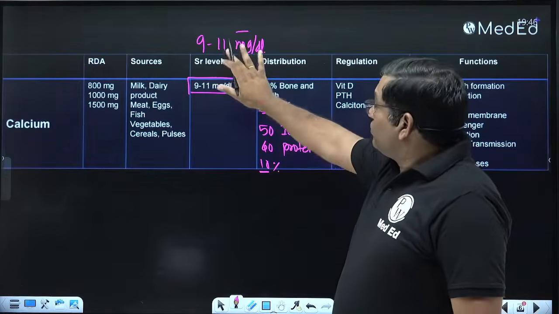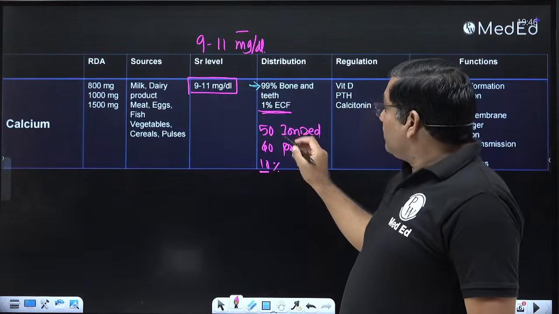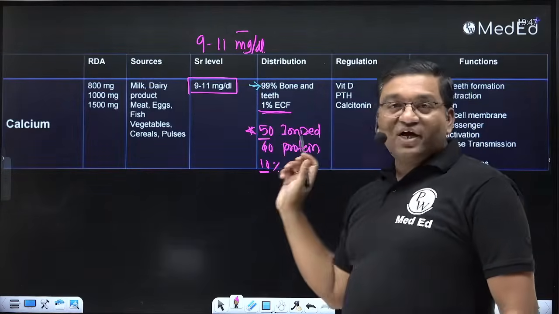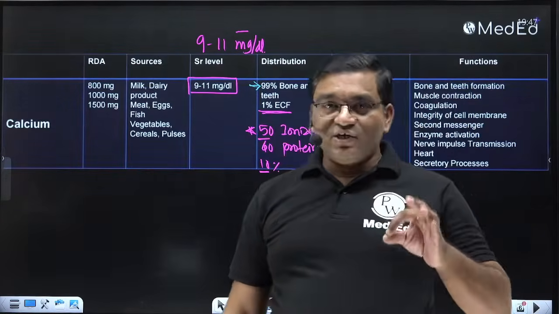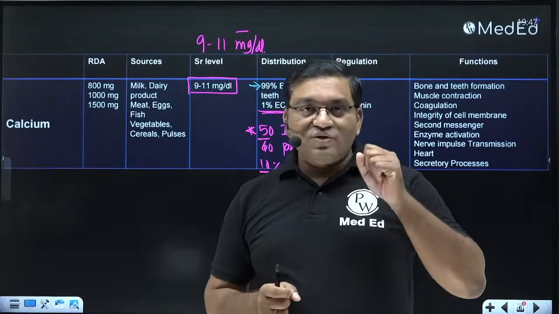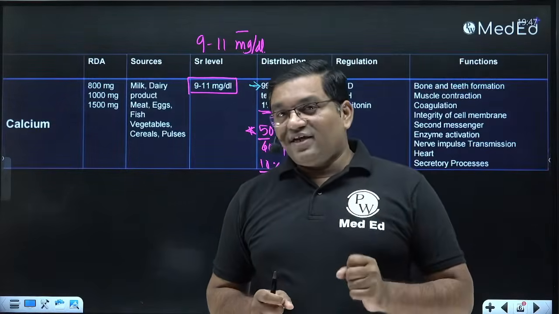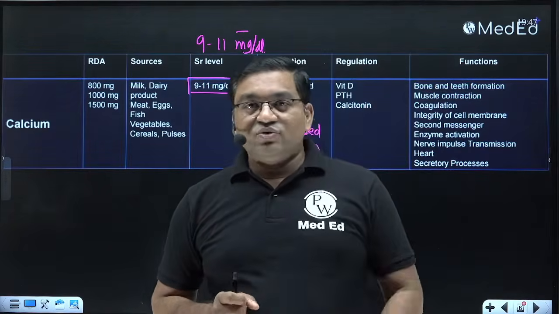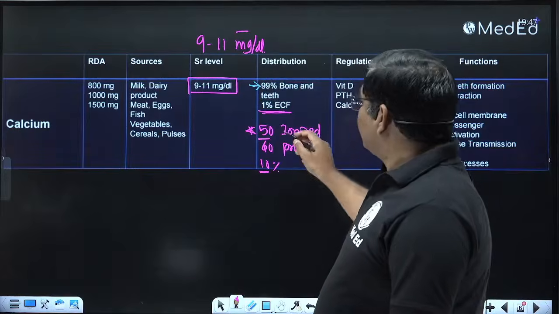Of this, 50% is ionized form, and we can measure the ionized calcium by the ion selective electrode technique. A standalone instrument, known as electrolyte analyzer, measures the ionized calcium level.